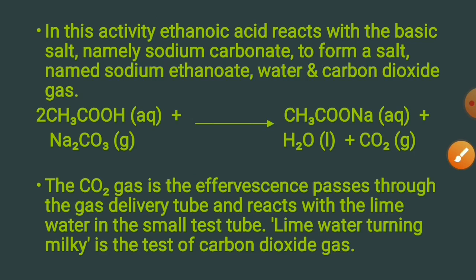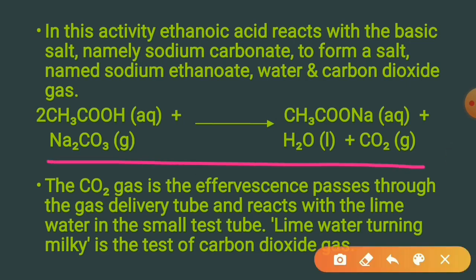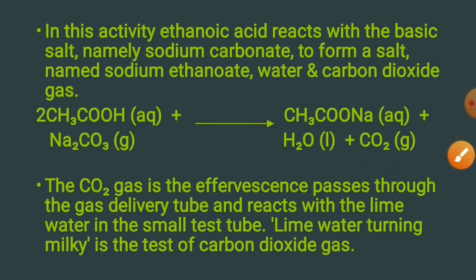In this activity, ethanoic acid reacts with the basic salt, namely sodium carbonate, to form a salt named sodium ethanoate, water and carbon dioxide gas. You can see here this reaction. The CO2 gas, the effervescence, passes through the gas delivery tube and reacts with the lime water in the small test tube. Thus the lime water turns milky in the test tube due to carbon dioxide gas.